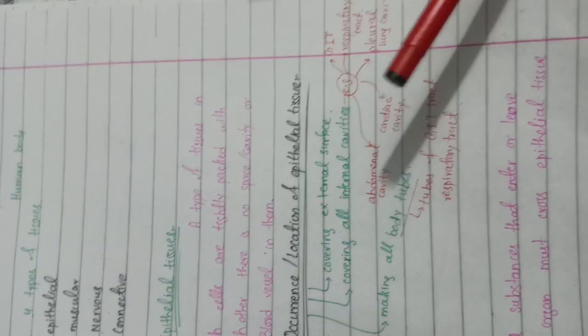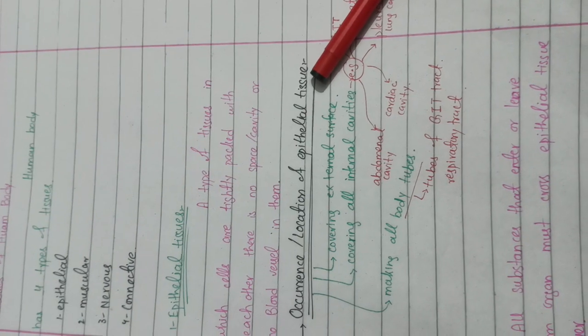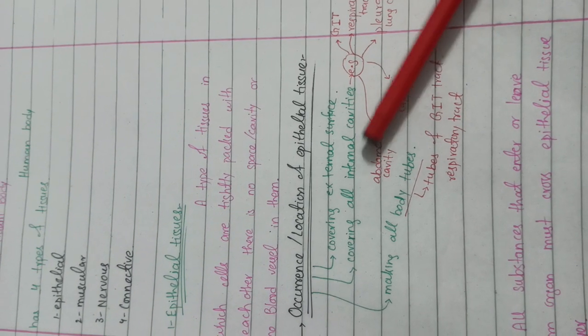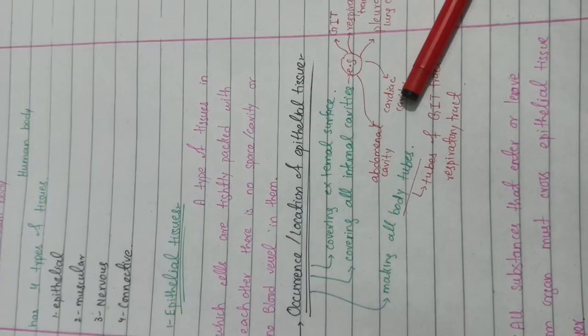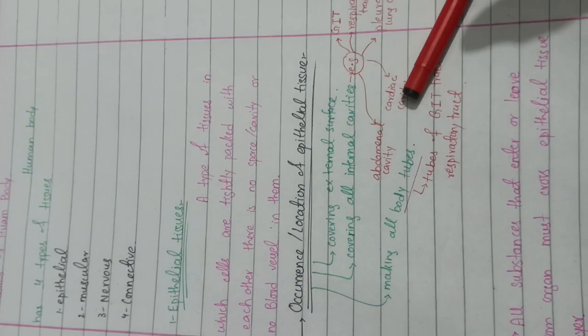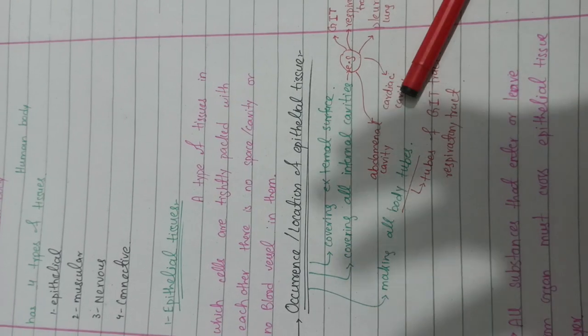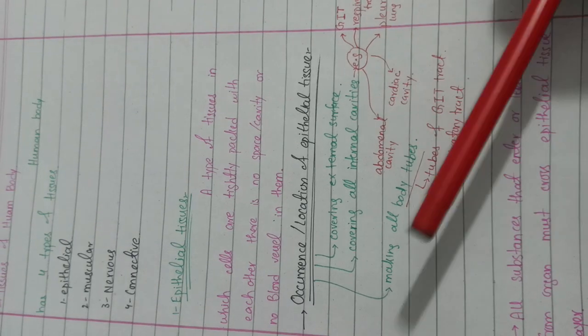All these systems have a lining of epithelial tissues. So epithelial tissue covers not only our external skin surface, it also covers all the internal surfaces. It covers our GIT tract. The outer layer of our whole GIT tract and the respiratory tract is made up of epithelial tissue. So it is extended in every part of the body.